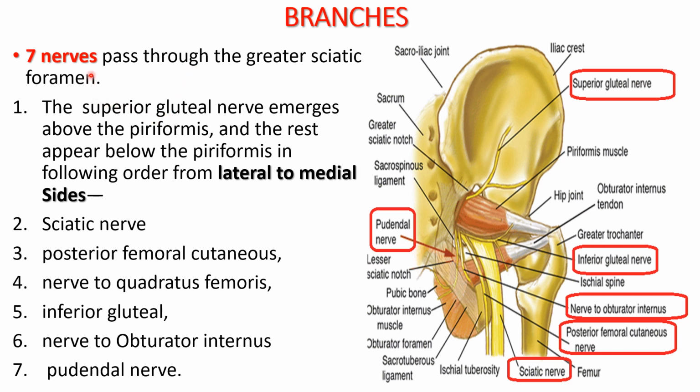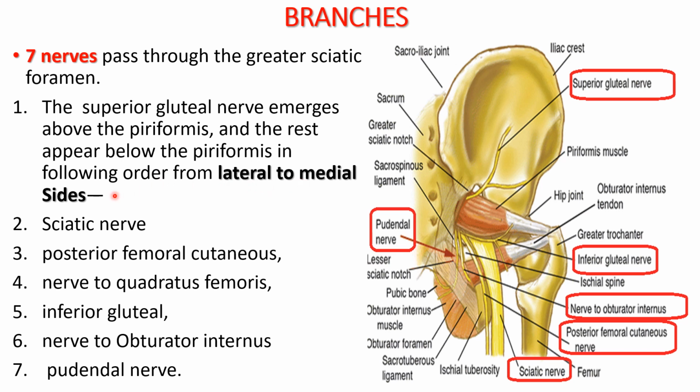Now there are 7 nerves that pass through the greater sciatic foramen. The superior gluteal nerve emerges above the piriformis, and the rest of the nerves appear below the piriformis, as you can see here.